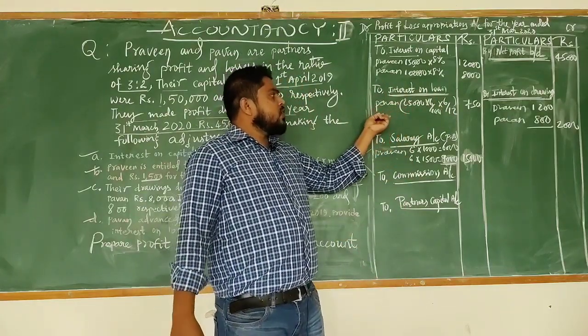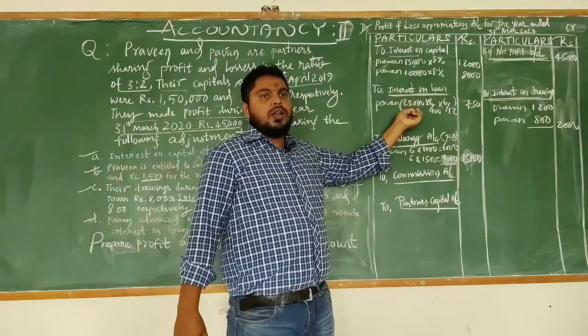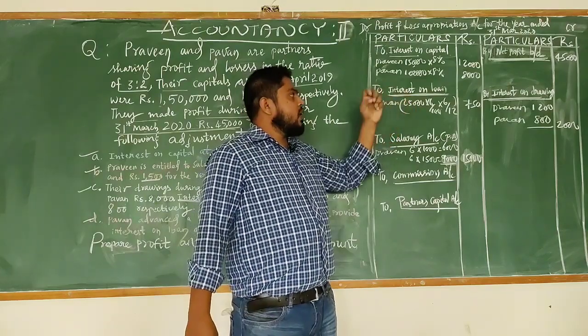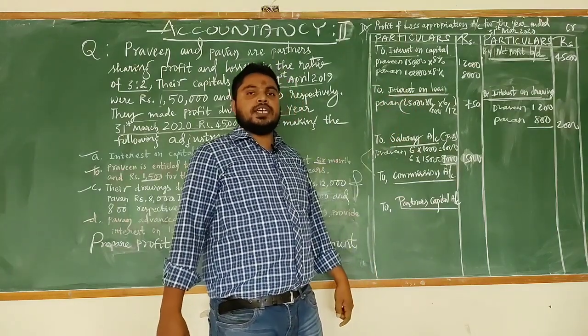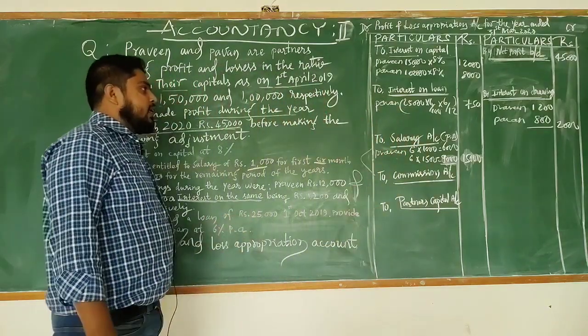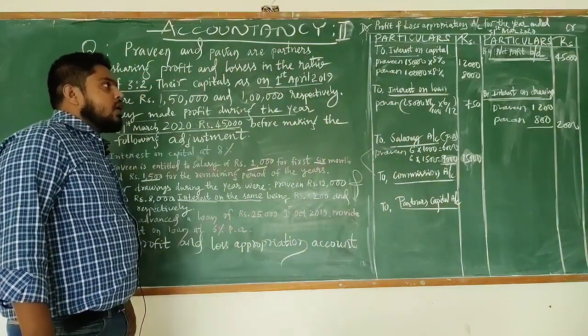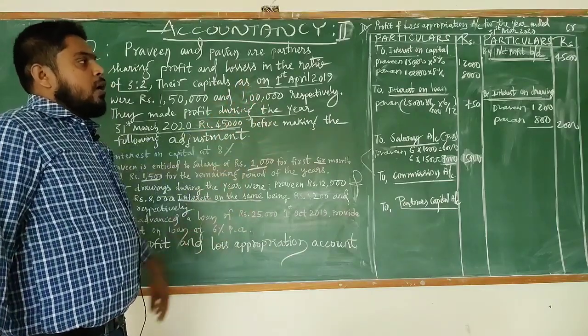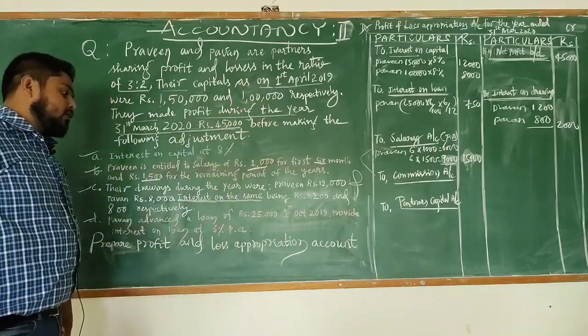See, in the absence of a rate of interest on partner's loan, we can take 6% per annum here. But in this question, the 6% interest has already been given. So this is about the profit or loss appropriation account adjustment.